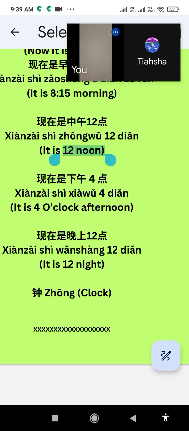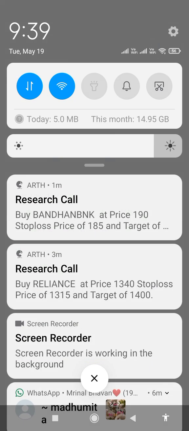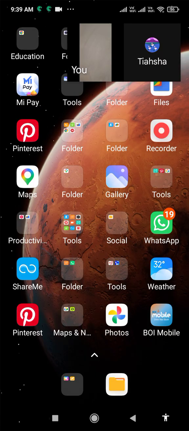Say Xian Zai Shi Shi Liu Dian Zhong. That is 16 o'clock, which means it is afternoon 4 o'clock. Understand? This is the system of talking. It is the procedure of Indian railway timing, where they are adding 12. So here also the same procedure: 12 is the base, and you are adding to it.